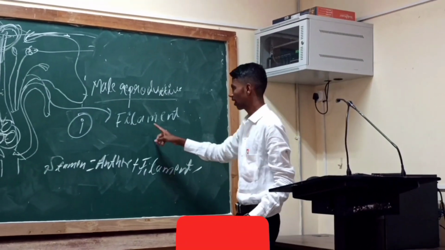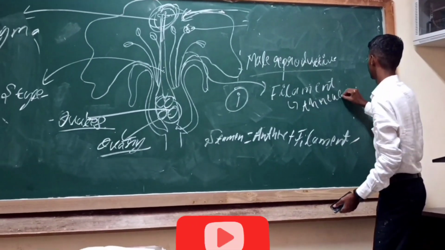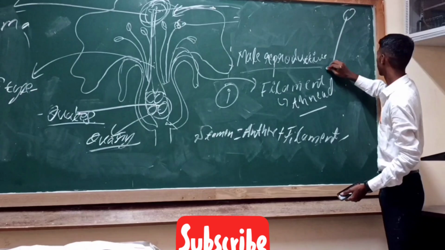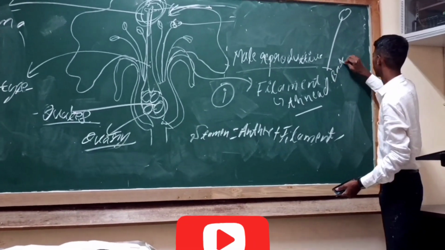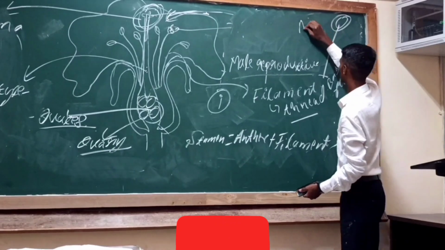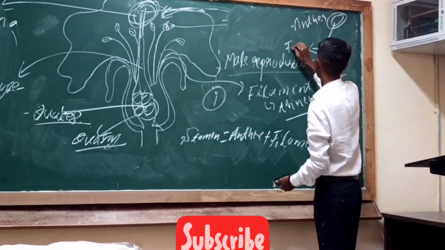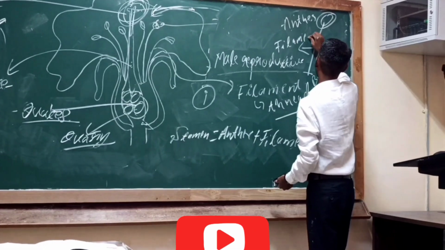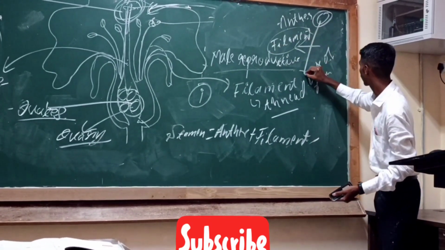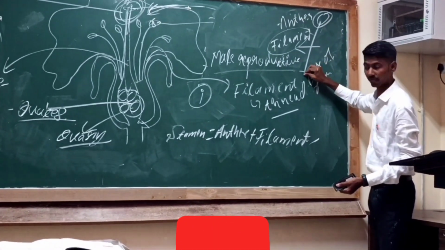Now let me explain about the filament. Filament is a thread-like structure which helps in the attachment of the base of the flower to the upper portion, that is the anther. This is the filament. What is the purpose of the filament? Filament helps in attachment of the base of the flower to the anthers. It is the connecting region between the anthers and the base of the flower.